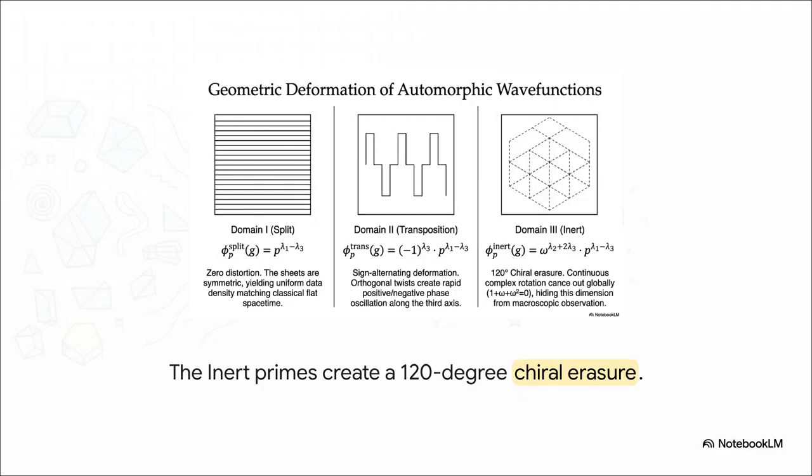So looking at what these Whittaker functions actually do to physical space, in domain 1, the split primes leave space looking exactly like standard classical flat spacetime, but check out domain 2. You get this crazy sign-alternating deformation, just rapid positive and negative phase oscillation. And in domain 3, the inert primes create a full 120-degree chiral erasure. The continuous complex rotation cancels out globally, which literally hides this entire dimension from any sort of macroscopic observation.